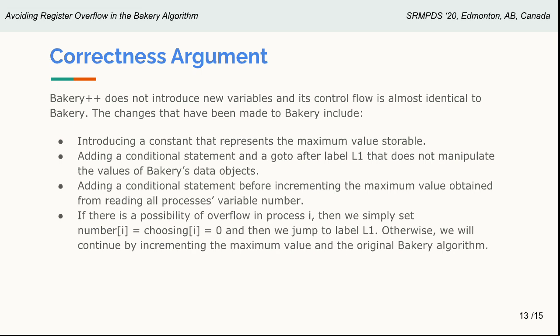If there is a possibility of overflow in process I, then we simply set number I equal to choosing I equal to 0, meaning that we have reset everything, and then we jump to label L1. Otherwise, we will continue by incrementing the maximum value and the original bakery algorithm itself. Again, everything is proceeding like the original bakery algorithm, and therefore its correctness is maintained.